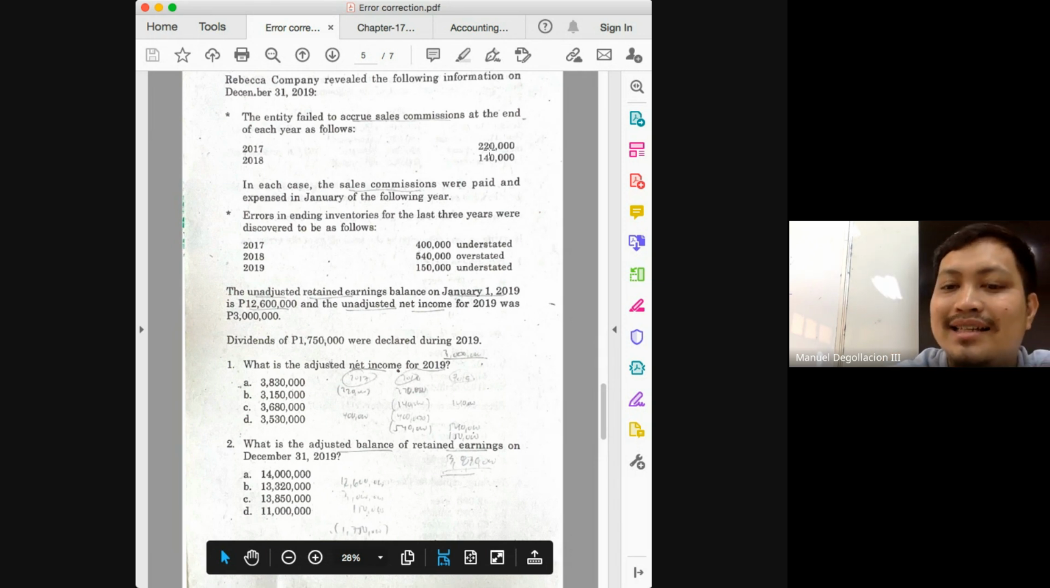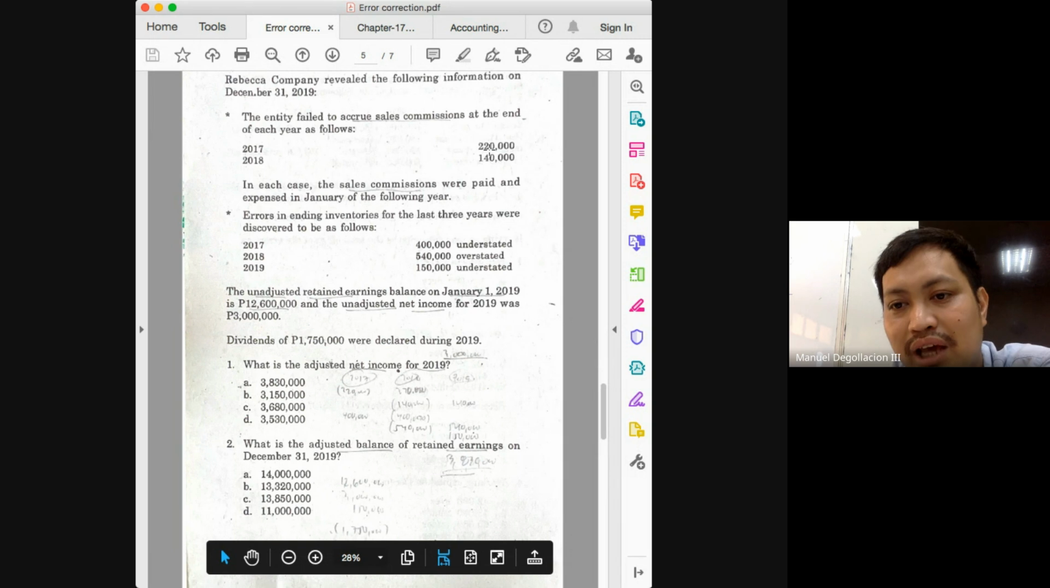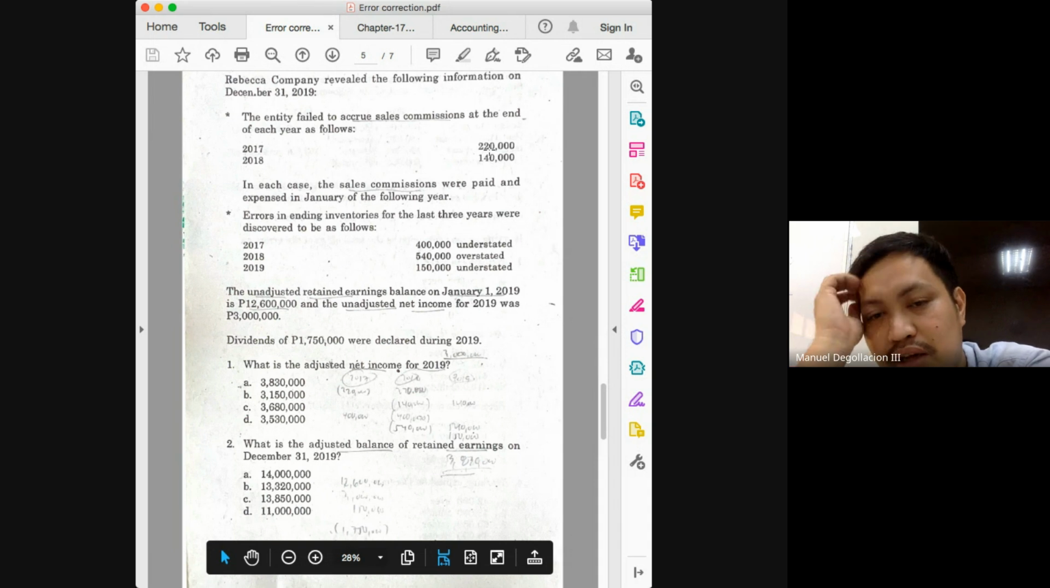And what is being asked here? We are asked for the adjusted balance of your retained earnings. So what balance are we initially given? We're given the January 1, 2019 balance. So we begin with 12,600,000. But we know that the 12,600,000 is erroneous, class, because it is misstated from the errors from 2017 and 2018. So let's make the adjustments.